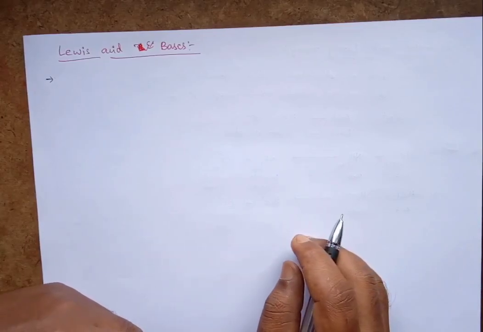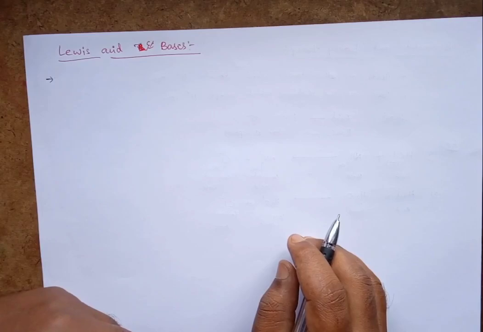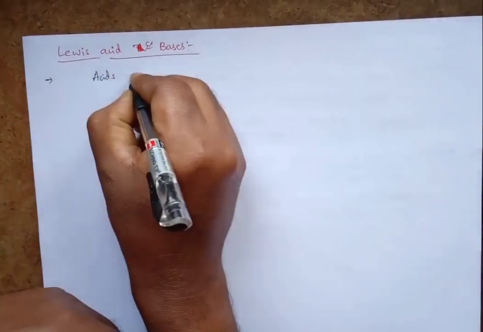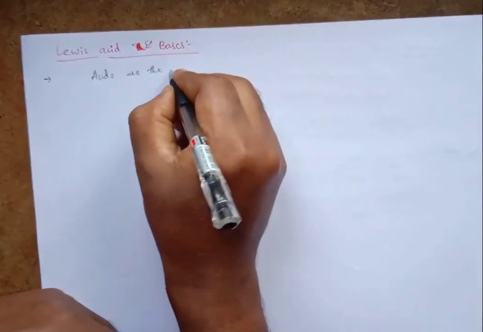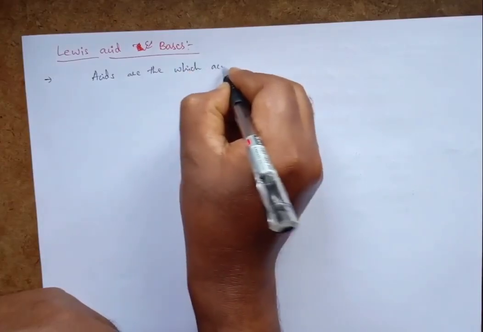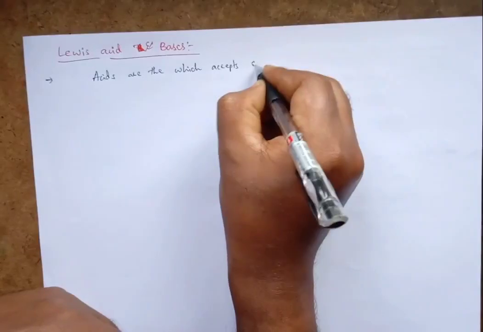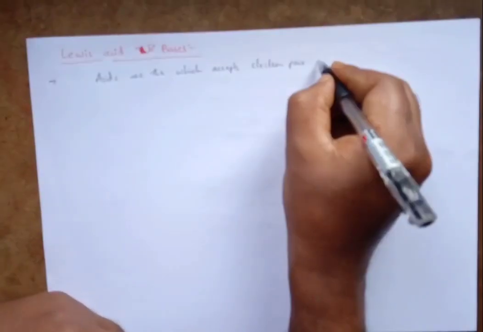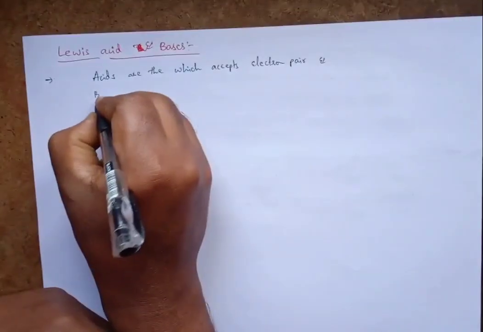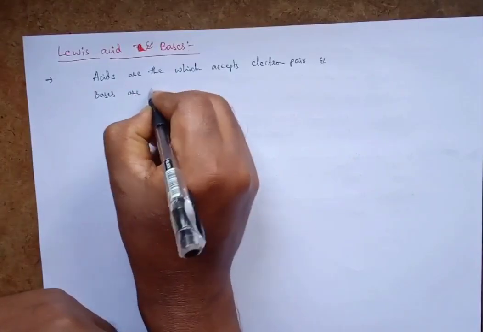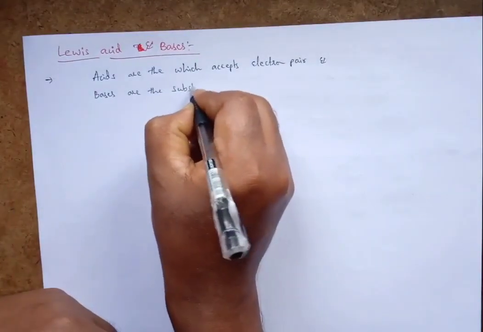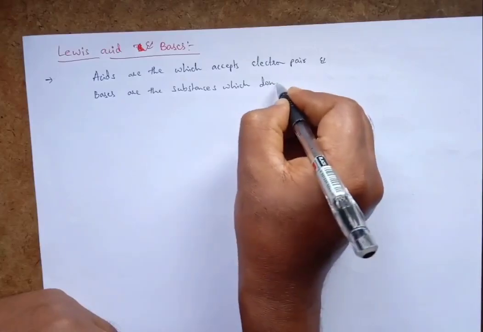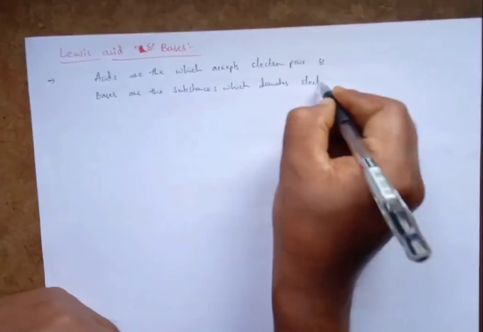Now we'll see Lewis acids and bases. In this theory, acids are the substances which accept an electron pair, and bases are the substances which donate an electron pair.